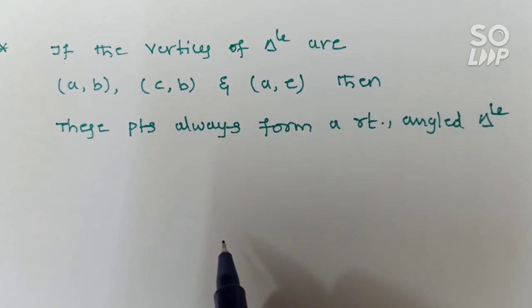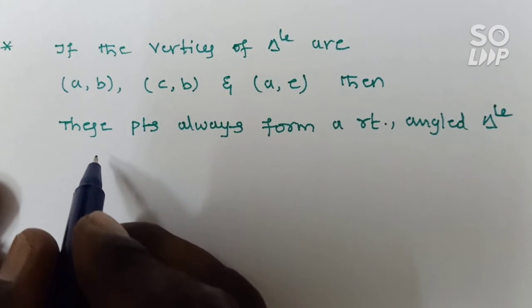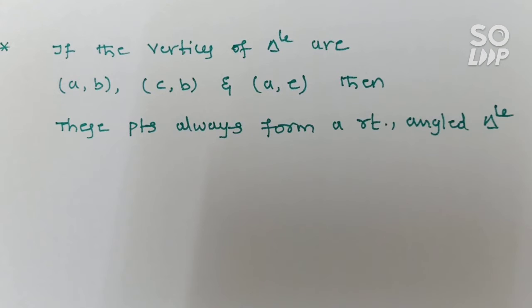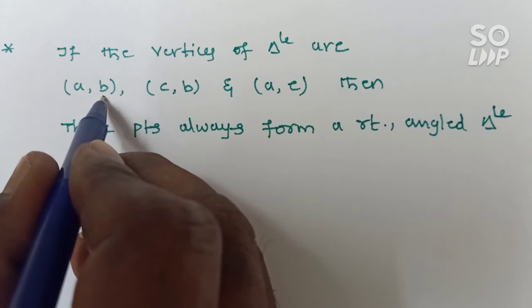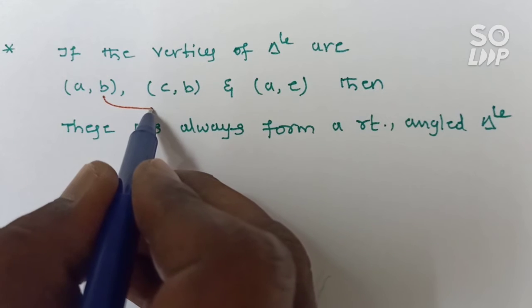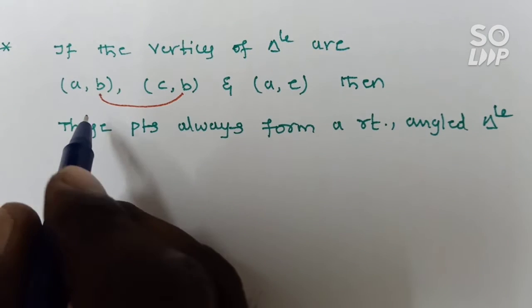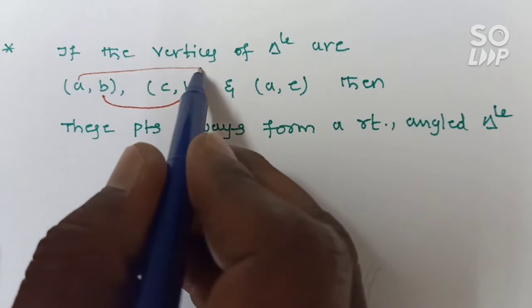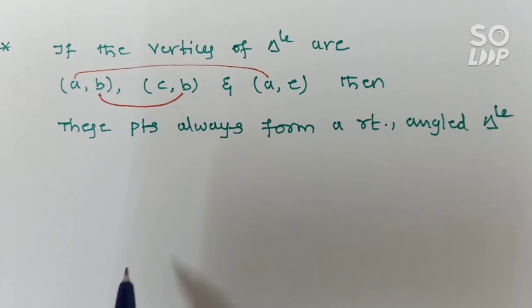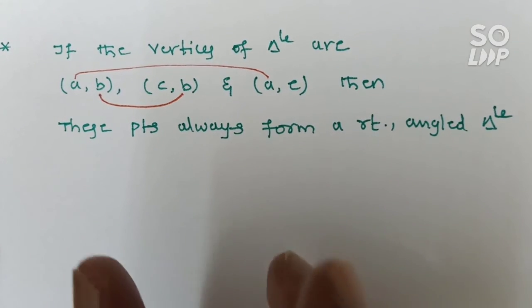Why do these form a right angle triangle? The given points are (a, b), (c, b), (a, e). In the first two points, the y coordinates are equal. In the first and the last point, the x coordinates are equal. Such points always form a right angle triangle.